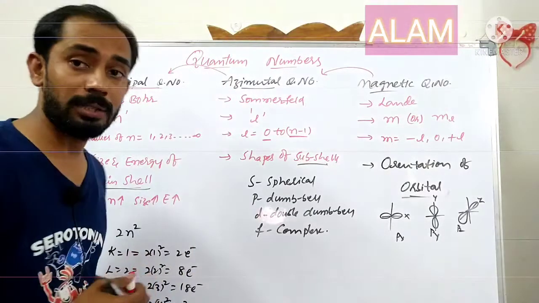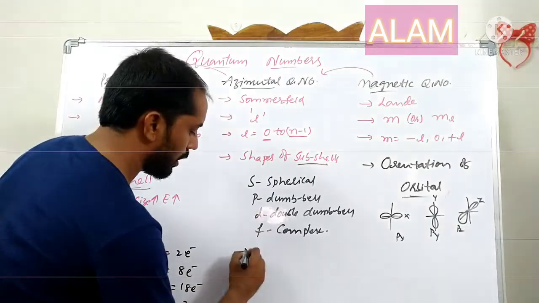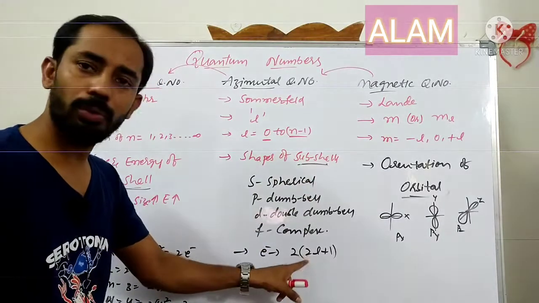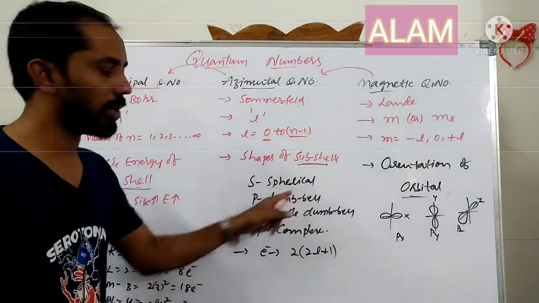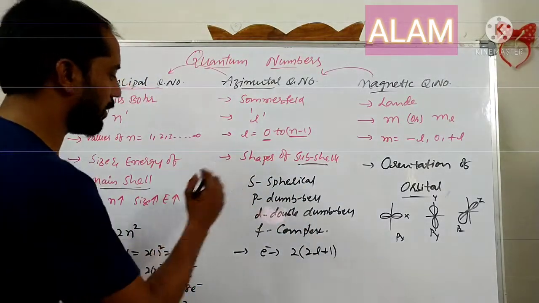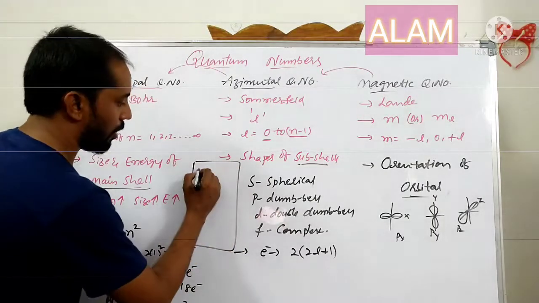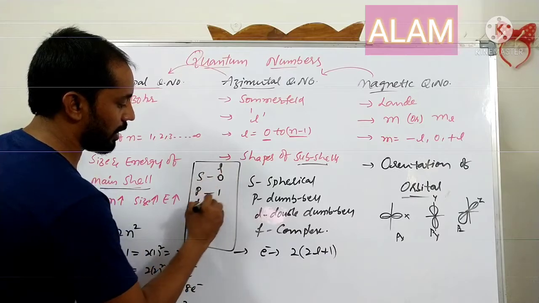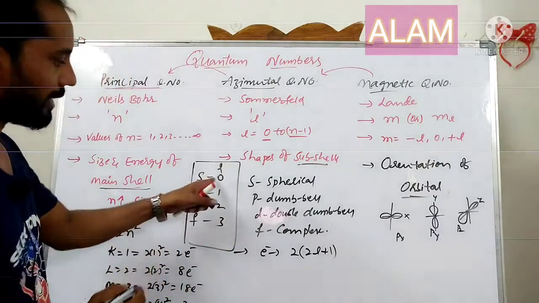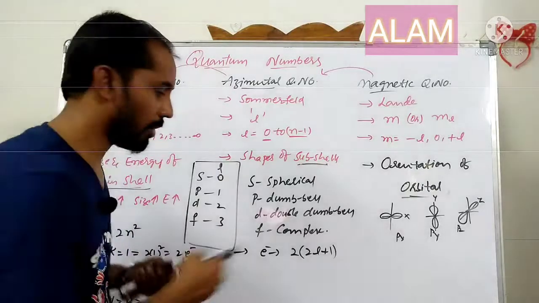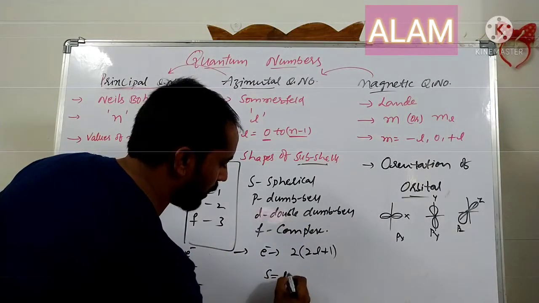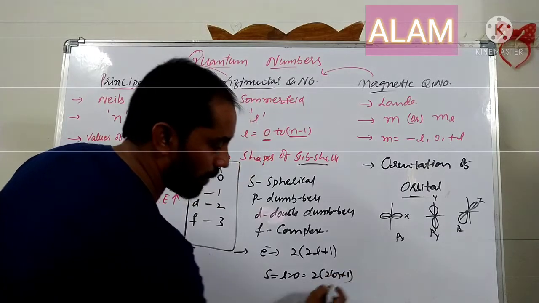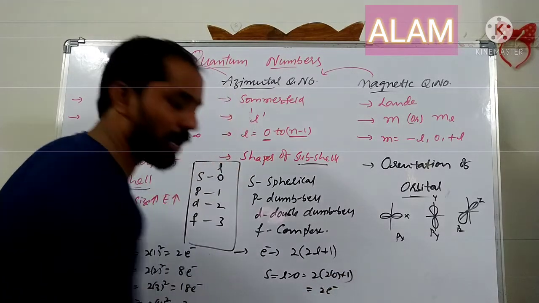Next, in a subshell, the number of electrons is 2 into 2l plus 1, where l is the azimuthal quantum number value. How can we find that l value? Here we write orbitals s, p, d, f, with l values 0, 1, 2, 3. For the s orbital, the l value is 0, so 2 into 0 plus 1 is 2 into 1, that is equal to 2 electrons.